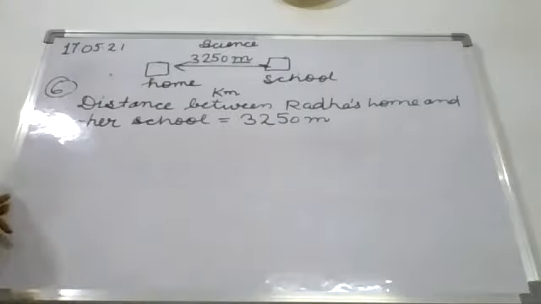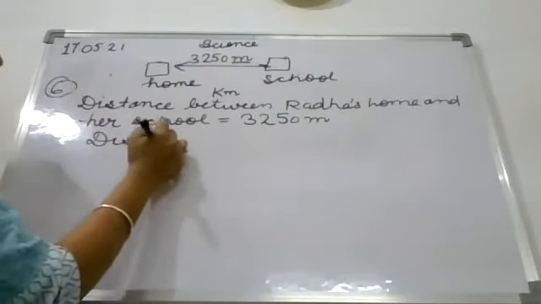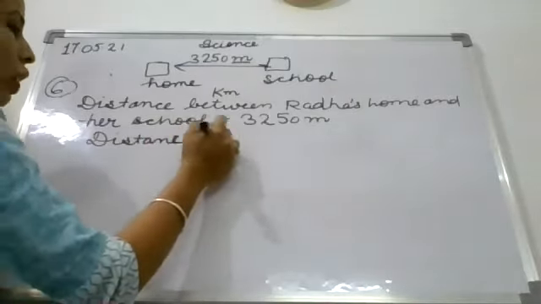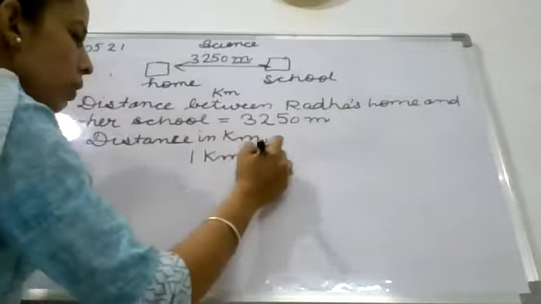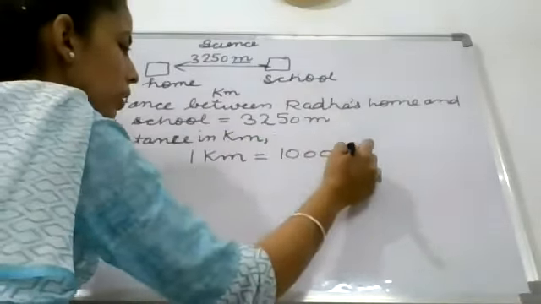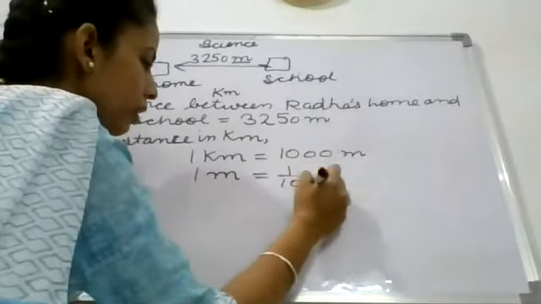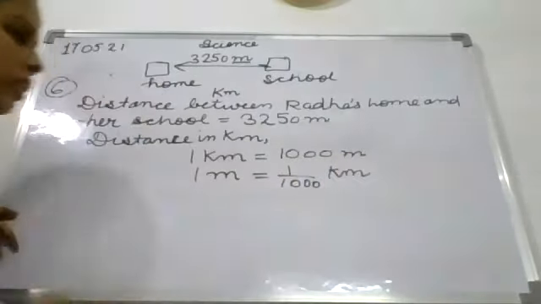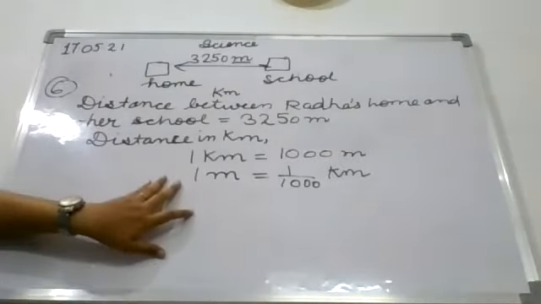Now we have to express in kilometers. Distance in kilometer. So we all know that 1 kilometer is equal to 1000 meters and 1 meter is equal to 1/1000 of a kilometer. In this way you will write.